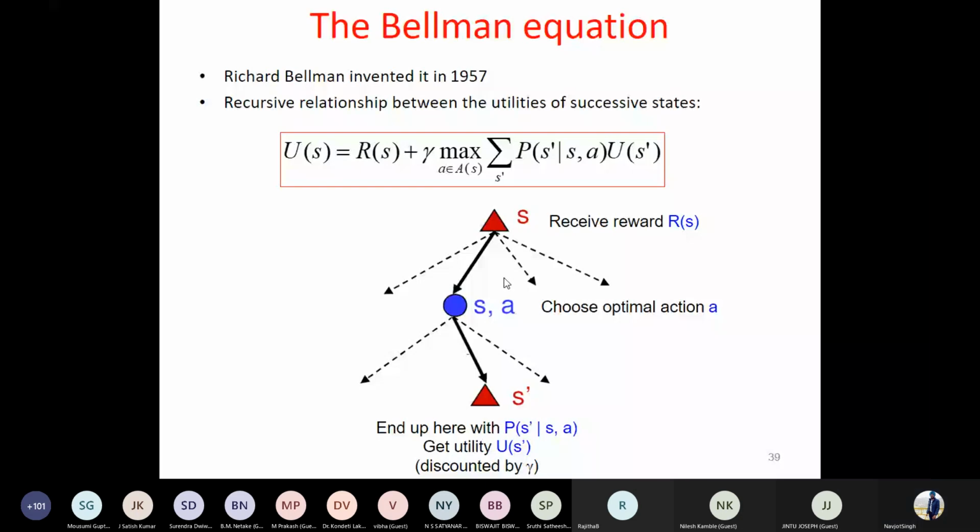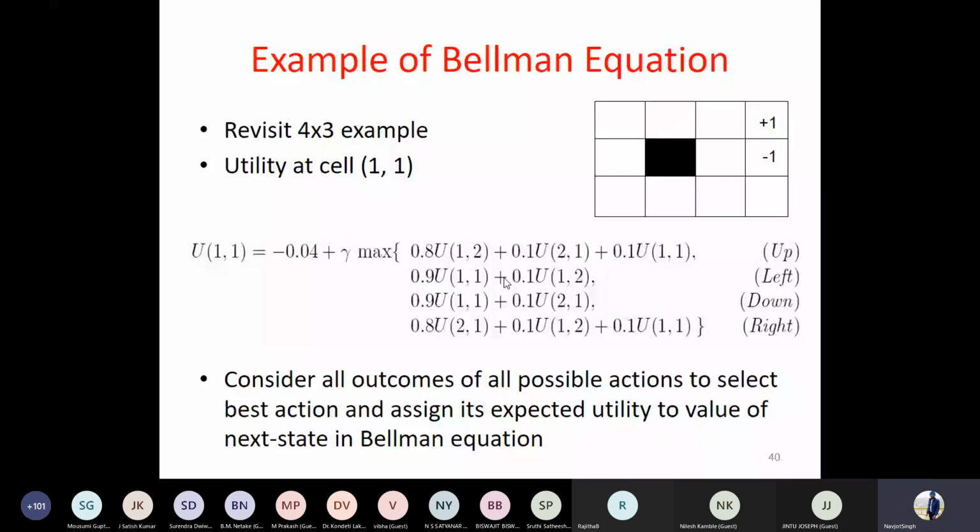Let's see how. Now, assume that you are on state 1, 1. You are presently on this state, where X has been marked. In this case, the reward of every state S is given to be minus 0.04 for every non-terminal state. For the terminal states, they are plus 1 and minus 1.